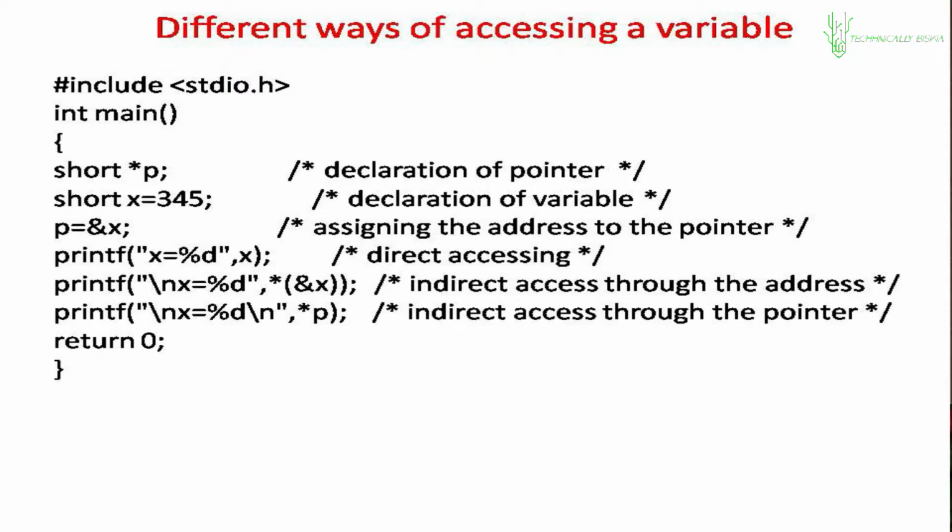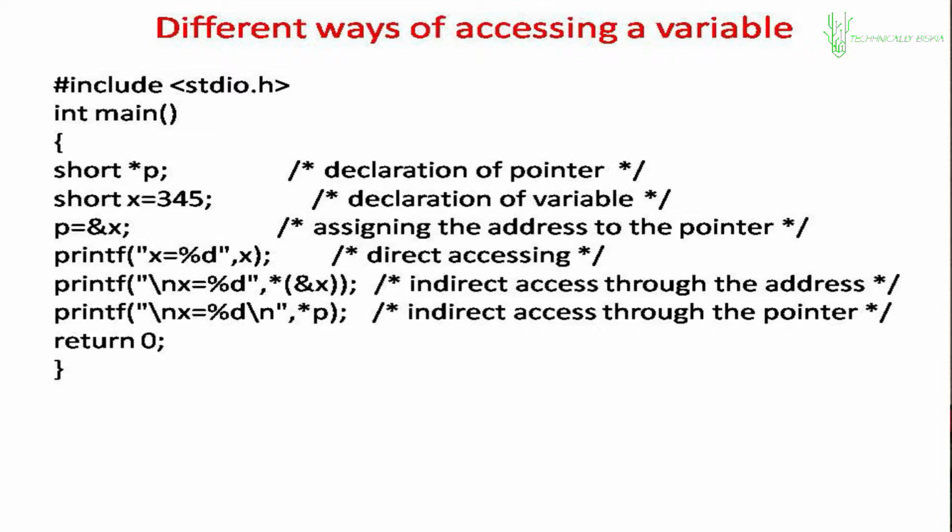Then look at the second statement. It says asterisk in brackets ampersand x. Translate it again. While translating, go from right to left. Only x will give you the value inside x, that is 345. Ampersand x, what does it give you? The address of x. And with that address, when you use an asterisk, asterisk will mean what? Value at that address. So ultimately you are getting that value only.